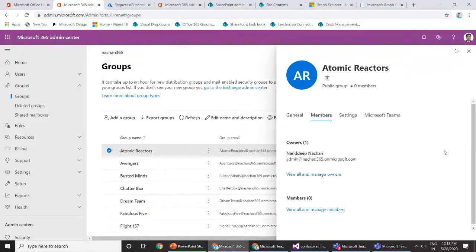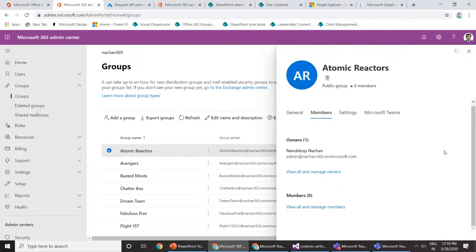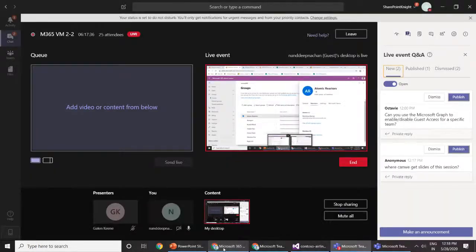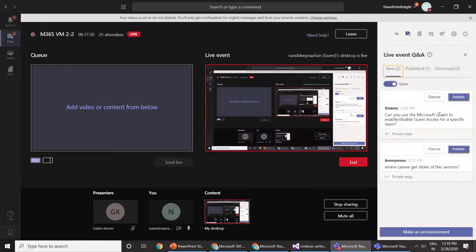If this particular member is an owner or member inside that group or inside that team, only in that case will you be able to make a call or interaction with that particular team.